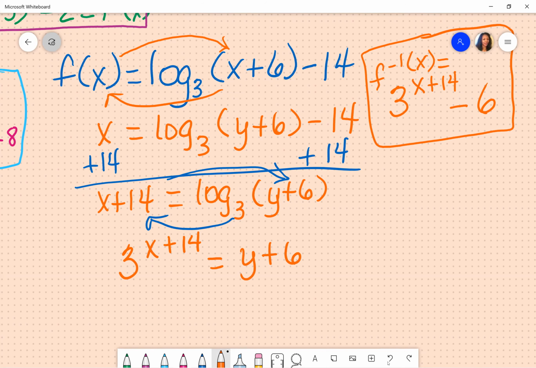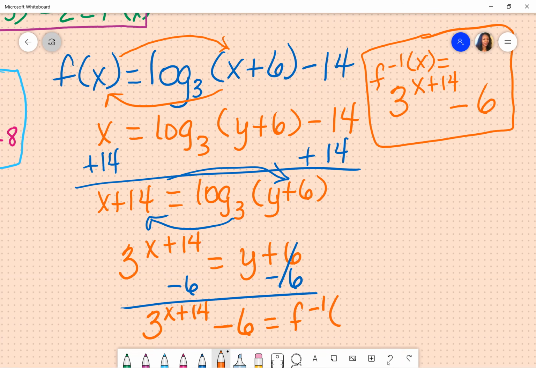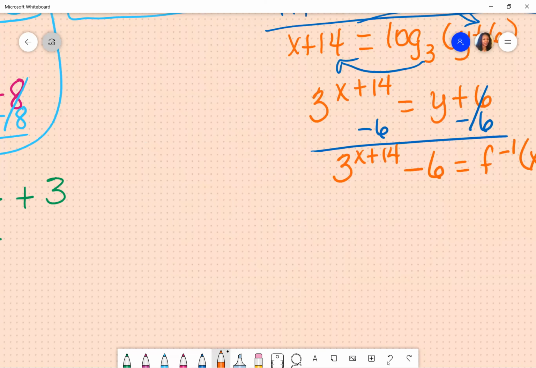Y is not by itself, so I have to subtract 6 on both sides. You cannot subtract those two. One is an exponent, one is a whole number or a constant. So I have 3 raised to the x plus 14 minus 6 is equal to this y. I can just rewrite it as the inverse of f of x. So how did I do? I got the same answer. I told you it was going to work. That's just doing the inverse for each thing one at a time. But again, I don't want you to do that for now. I want you to actually show the work, but that's how you check your work.